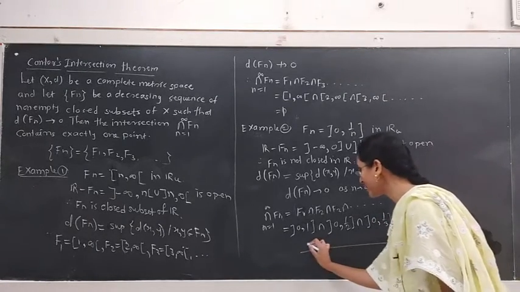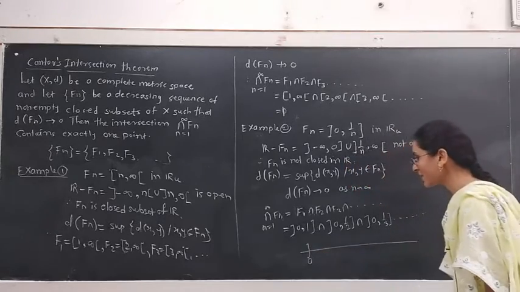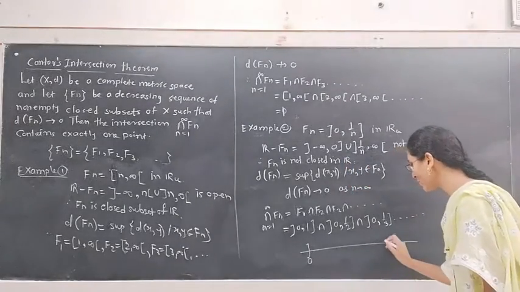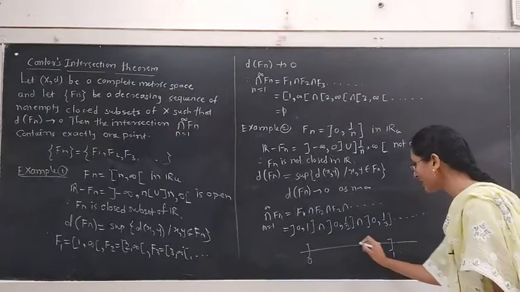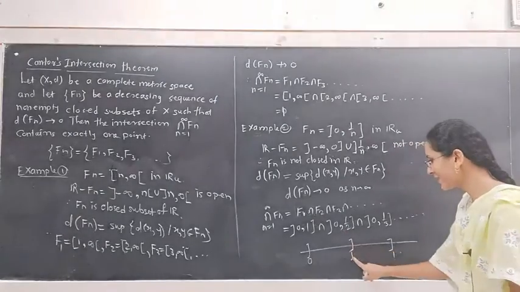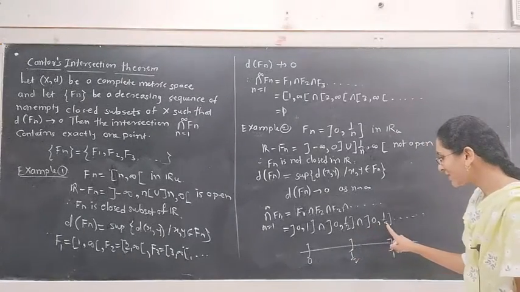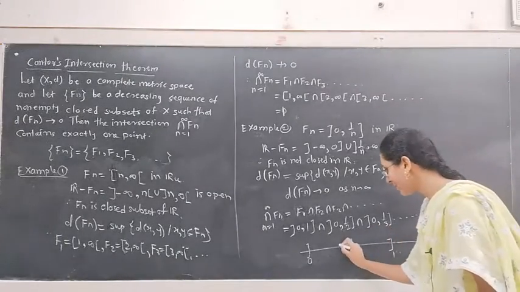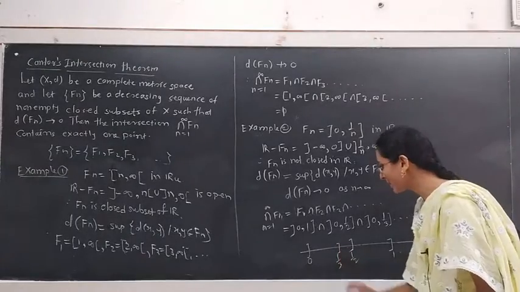If we try to find this intersection, the first set F1 is open at 0, closed at 1. The next set is F2, that is open at 0, closed at 1 by 2. F3 is open at 0, closed at 1 by 3. 1 by 3 is somewhere here.